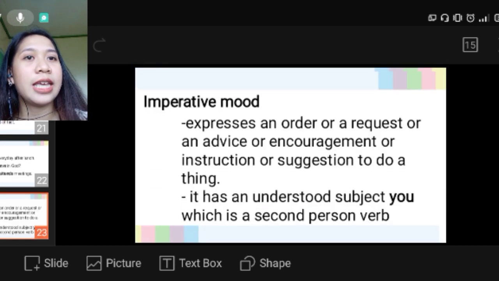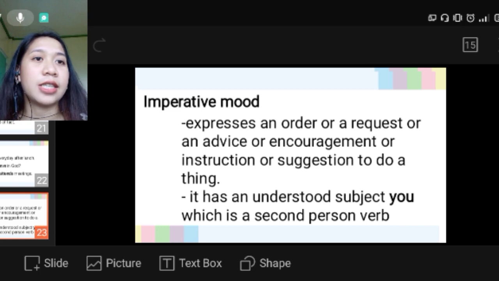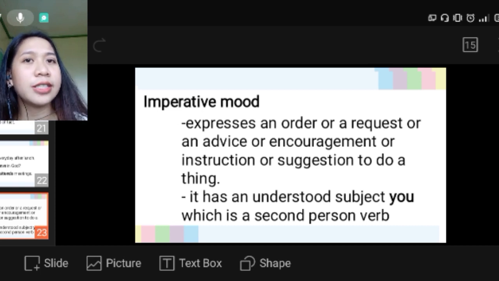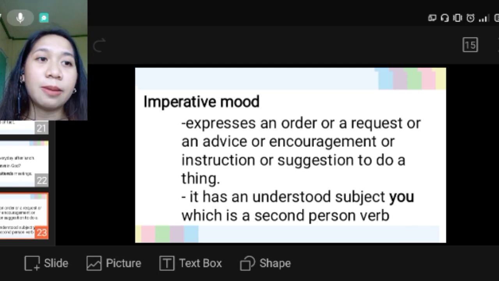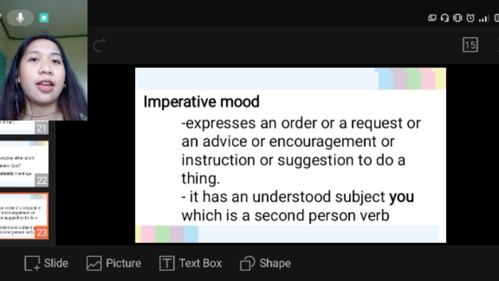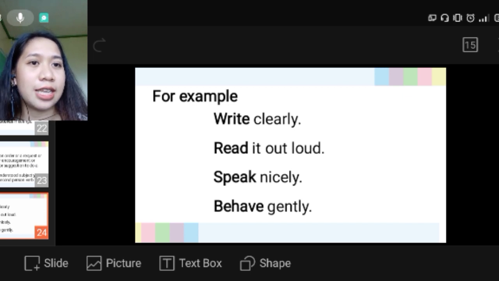So how about the imperative mood? Imperative mood expresses an order or a request, or advice, encouragement, instruction, or suggestions to do a thing. It has an understood subject you, which is a second person verb. For example, write clearly, read it out loud, speak nicely, behave gently.